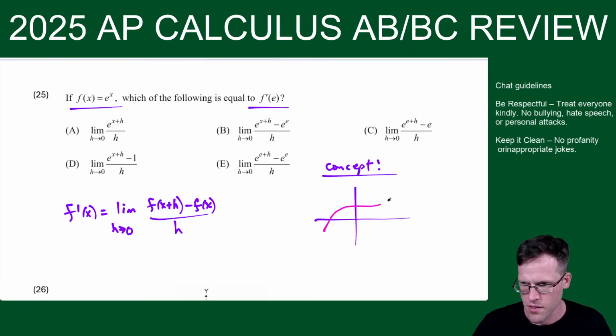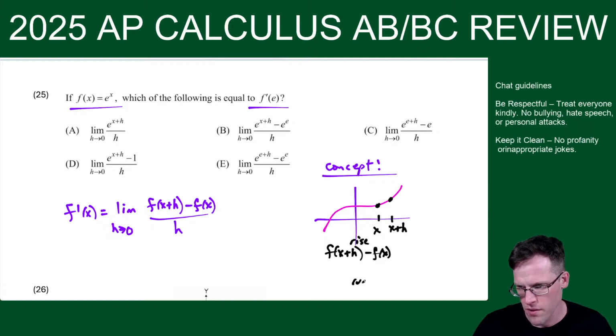So like, let's say this is f of x. Okay, and here's x, and then here is x plus h. So then when we look at f of x plus h minus f of x, this is like rise over run coming up. But the run would be x plus h minus x, the gap between these two, which is equal to h. So that's what h represents, the run from x to x plus h.